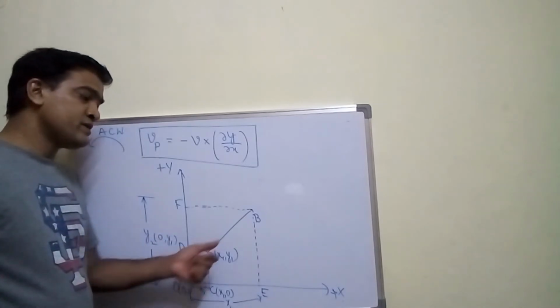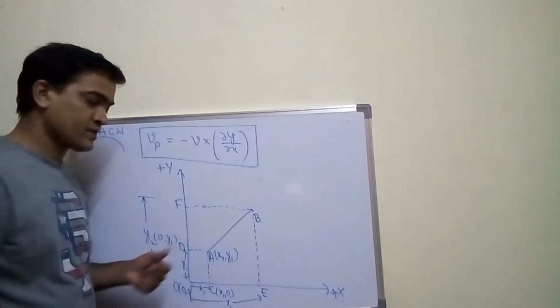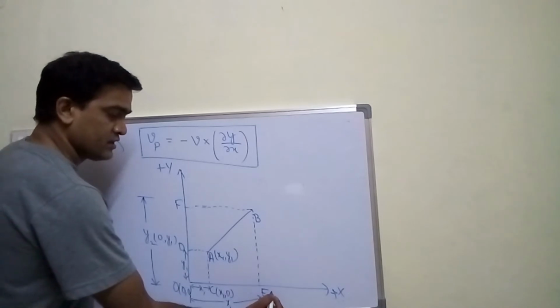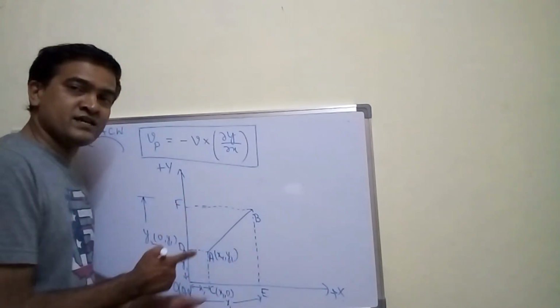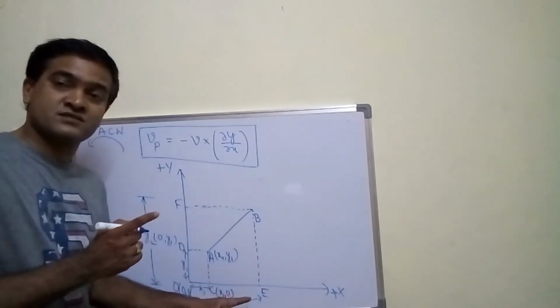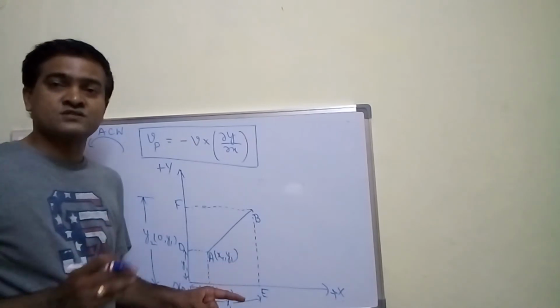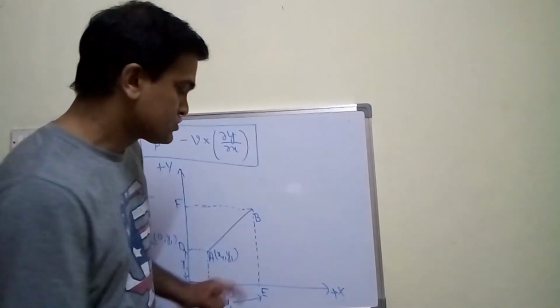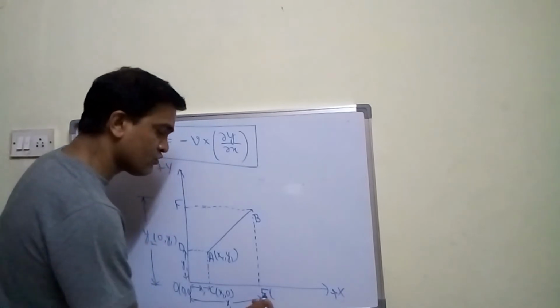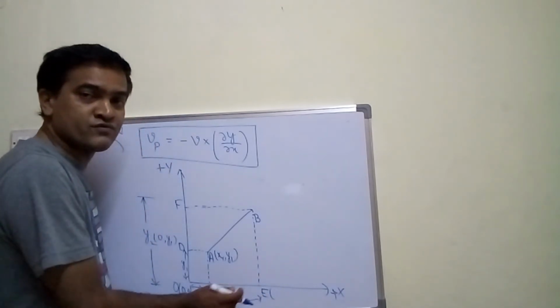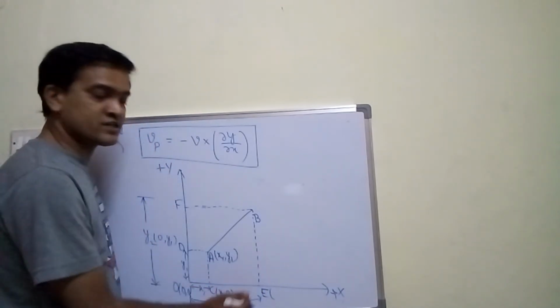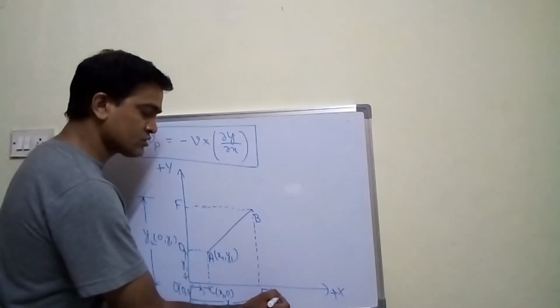So then what will be the coordinates of E and F? What are the coordinates of E? E lies on the x-axis, so its y coordinate will be 0. So what is the x coordinate? What is the distance of point E from the origin? x2. So here I write x2 comma 0.